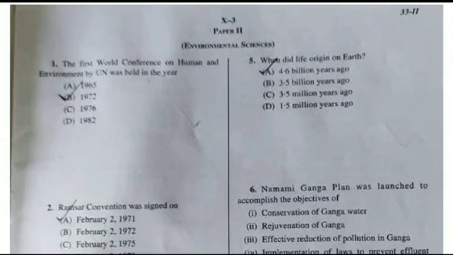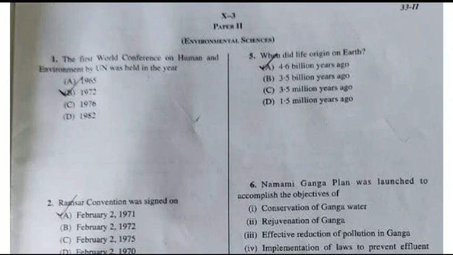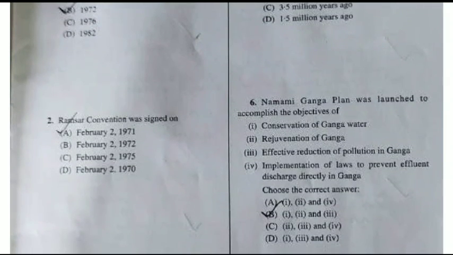So first question is, the first World Conference on Human and Environment by the United Nations was held in which of the following years? So here the correct option will be B, 1972. Coming to the next question, Ramsar Convention was signed on which of the following dates? So here the dates were given, it was a bit confusing. So correct option will be option number A, February 2nd, 1971.